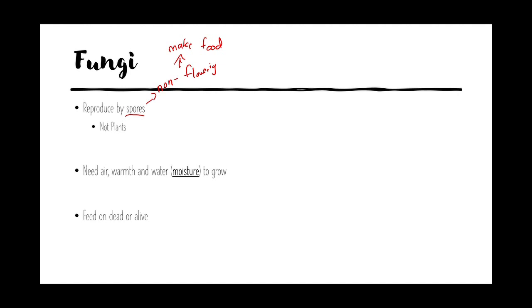Plants need air, warmth, and water. Fungi are also very similar. In order for them to reproduce and grow, they also need air, warmth, and water. But when they ask you what fungi need, you can actually say air, warmth, and moisture. What is moisture? Moisture is also water, but it doesn't have to be liquid water. That means it doesn't have to be the water from your tap.